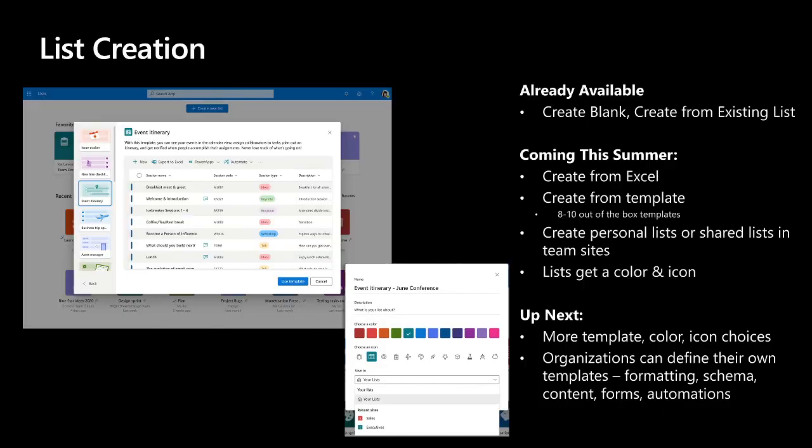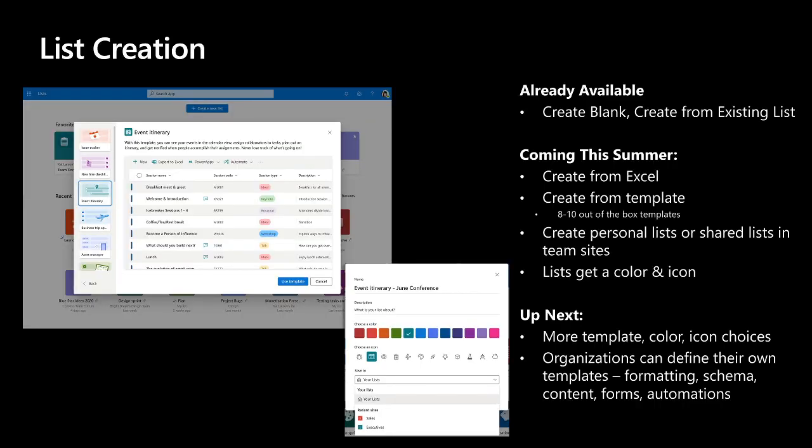Let's quickly recap what I just showed you. I showed you how easy it is to start with list home and create a brand new list. I showed you the different options that you have when creating a list. You can create a blank list, you can create a list from existing, or you can create a list from a table in one of your Excel files. I also showed you how easy it is to create a list from a template.